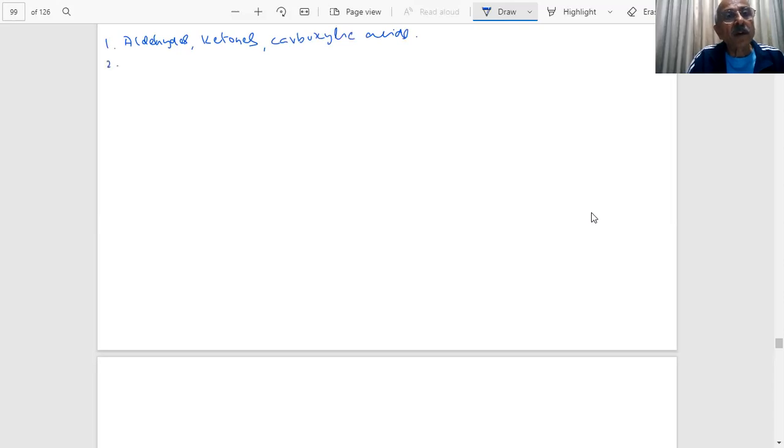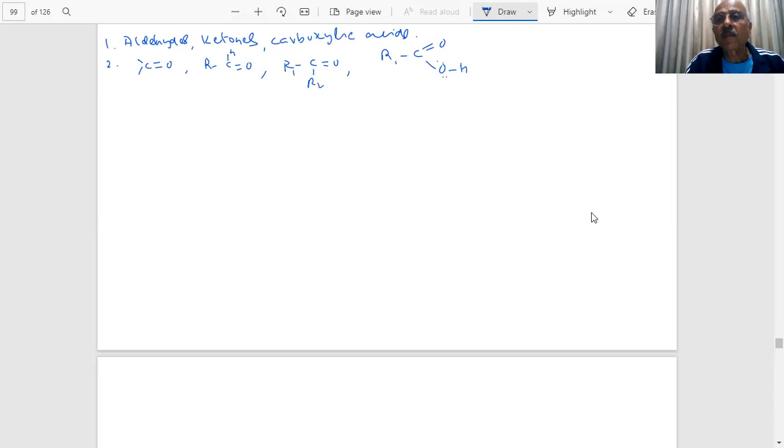Important points to note down here: you have the CO group. You have RCH double bond O, R1 R2 C double bond O, and then you have RC double bond OH. So these are the aldehydes, ketones, and carboxylic acids.